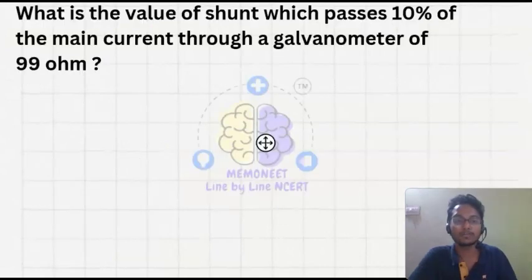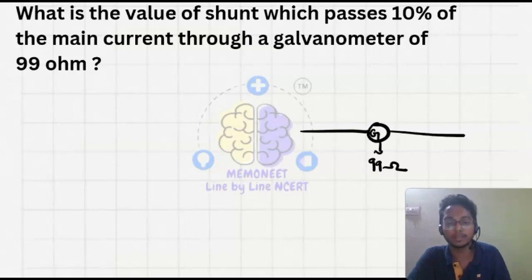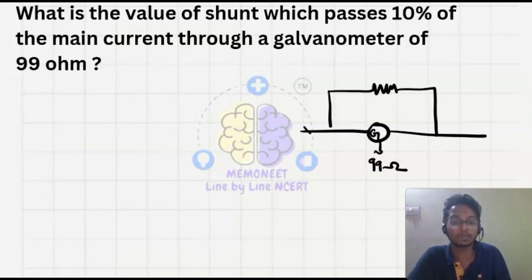What is the value of the shunt which passes 10% of the main current through a galvanometer of 99 ohm? We have the galvanometer G of 99 ohm, and a shunt is fixed in parallel. Here 10% of the main current passes through the galvanometer. If the main current is I, then this is I upon 10.